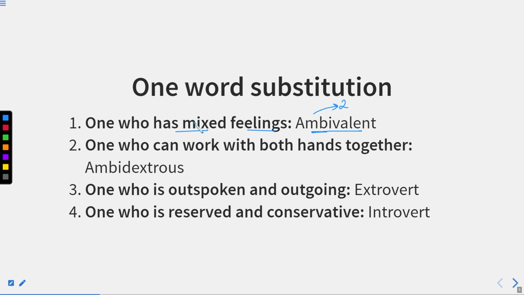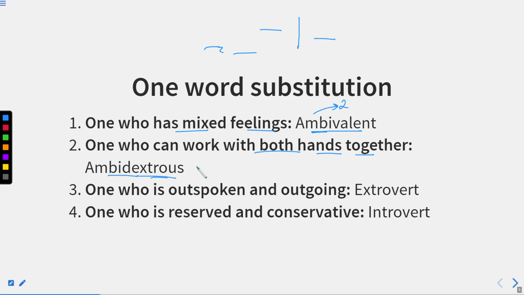Now, one who can work with both hands together. For example, if I'm writing over here, I'm using only one hand. But if there is a person who can write with both hands together, it means he can use both of his hands together to do any work, not only for writing, but in some other work as well. For example, if you have seen a movie, in that movie, a person is writing with both of his hands. That kind of person is known as ambidextrous.